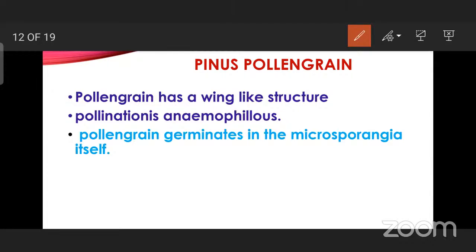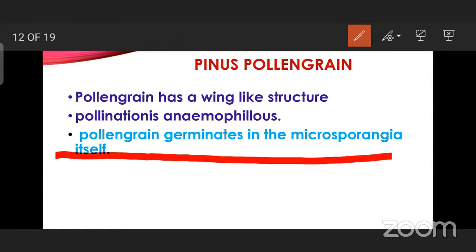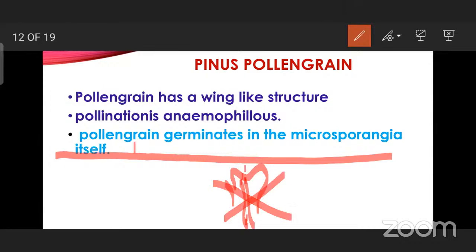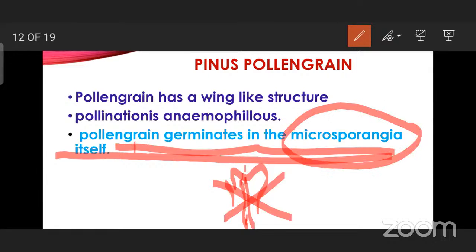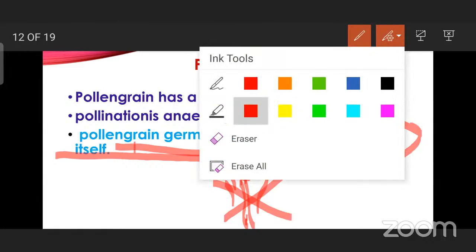So here pollen grain germinates in the microsporangia. This point is very important. Pollen grain germinates in the microsporangia. Now here is the ovary, ovule, stigma, style, ovary, you know that. In angiosperms they germinate and form the pollen tube like structure from where the gamete is going to enter and fuse with the egg cell. But this is not happening here. The germination of pollen grain is taking place in the microsporangia itself.